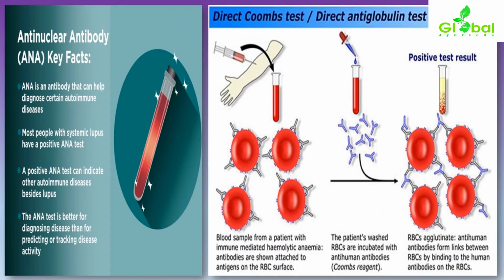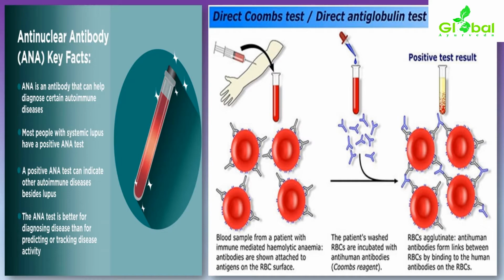ANA is an antibody. ANA is nothing but an antibody that can help diagnose certain autoimmune diseases. Not only in lupus, other conditions can also be ruled out while doing the antinuclear antibody test. Most people with systemic lupus erythematosus will test positive. It will be given with an identifiable mark or presence of ANA, antinuclear antibody, antiphospholipids within the blood.